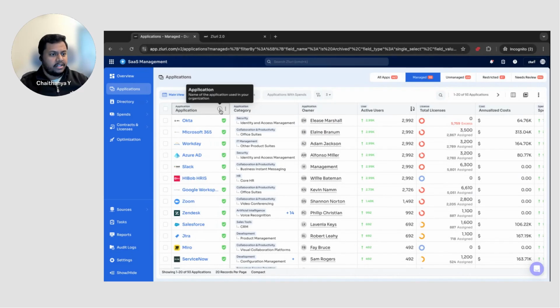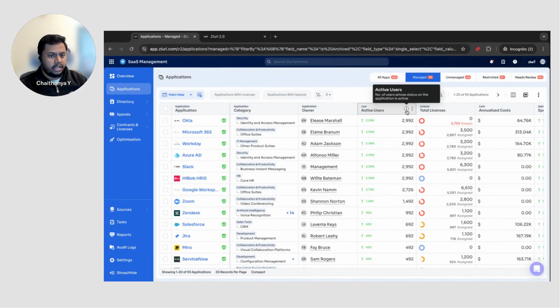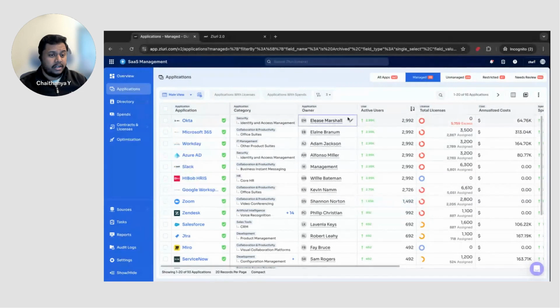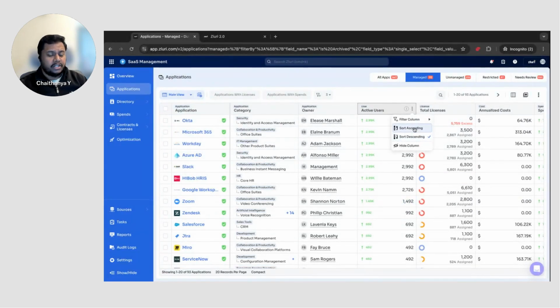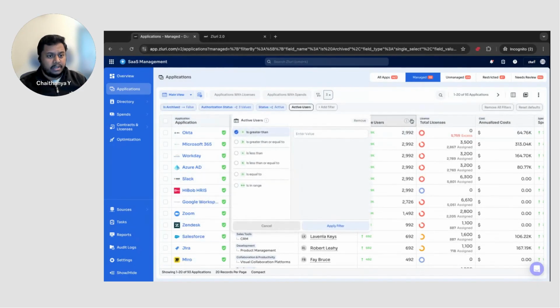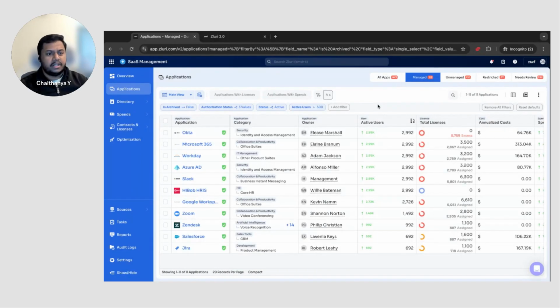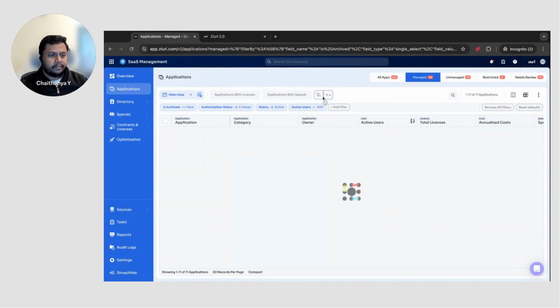With that, let me get a little bit deeper into each of the columns. I can understand every single piece of information about the column: what this column denotes, and I can see more information over the columns. I can also see the current sorted order, and I can click on it and change the order. I can hide this column if I do not want it. I can filter this column as well so that I'm able to quickly look at users who are more than 500 right now, and I can apply the filter immediately so that I'm able to see this information with the settings I'm looking for.